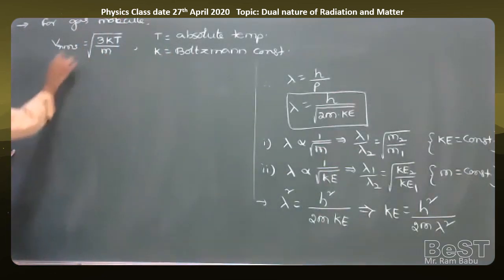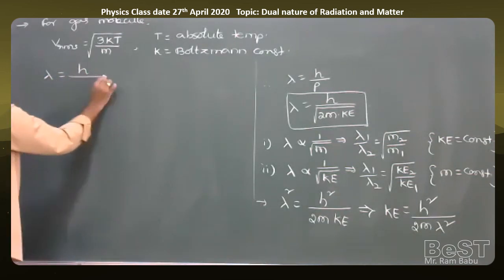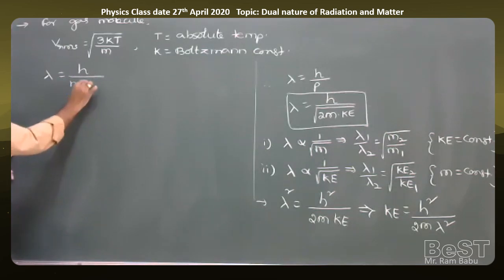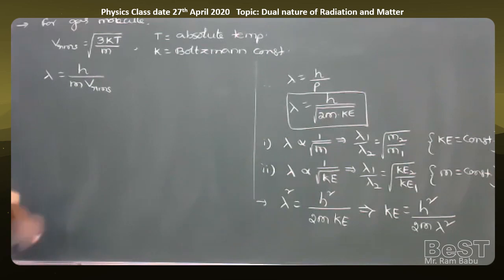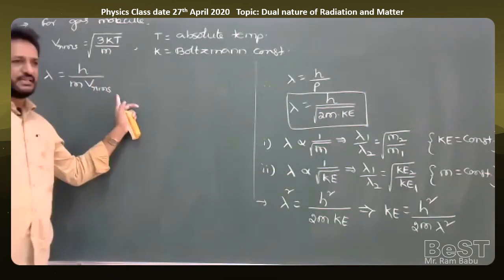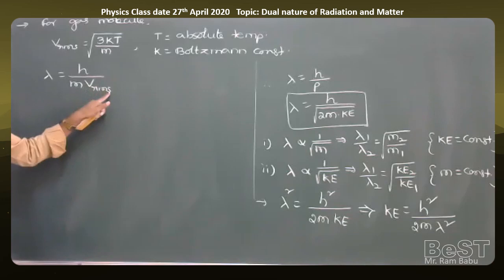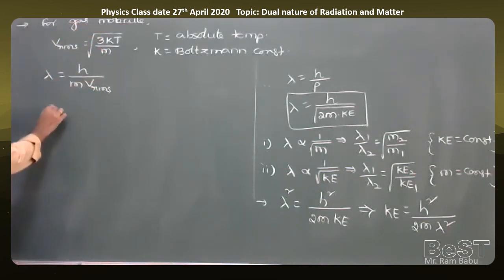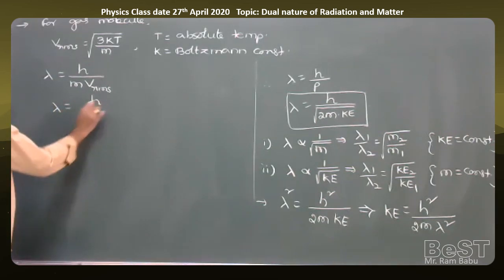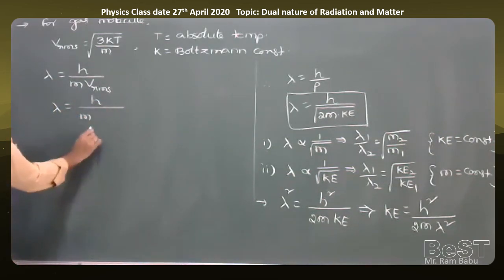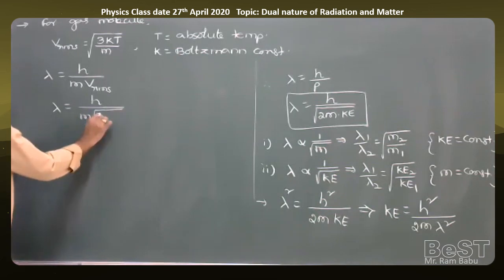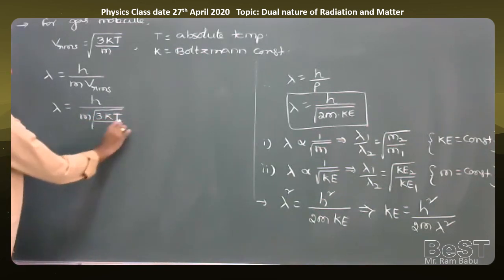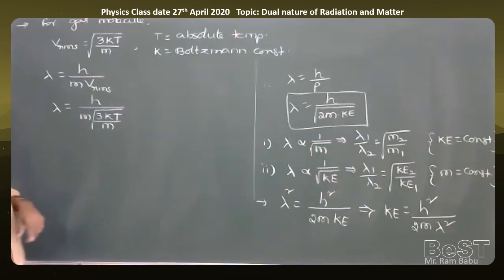And here I will substitute the value in lambda. The de Broglie wavelength lambda is equal to h by mass of the gas molecule into RMS velocity of the gas molecule. The general formula is lambda equal to h by mv, but in place of v I am writing Vrms. If you substitute the Vrms formula here, we'll get one more formula. Therefore, lambda is equal to h by m into square root of 3kT by m.